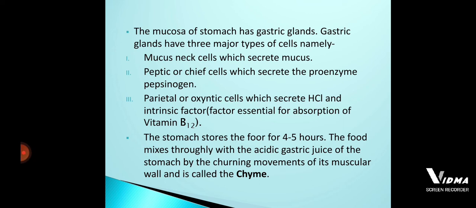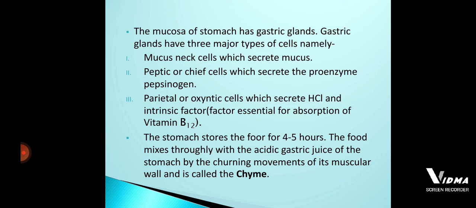Okay, so the next third type of cell is parietal or oxyntic cell. The parietal or oxyntic cell helps in the secretion of hydrochloric acid and intrinsic factors. What are these intrinsic factors? Intrinsic factors are the factors which are most essential for the absorption of vitamin B12.